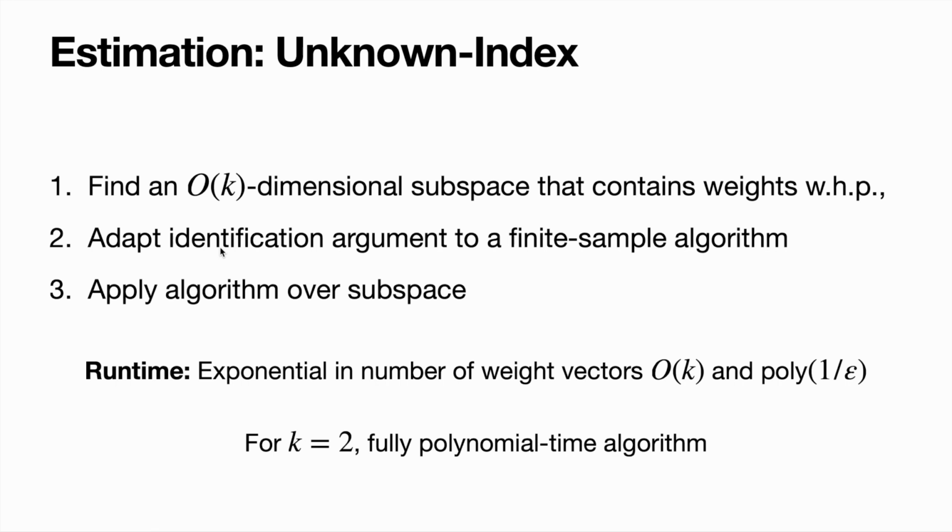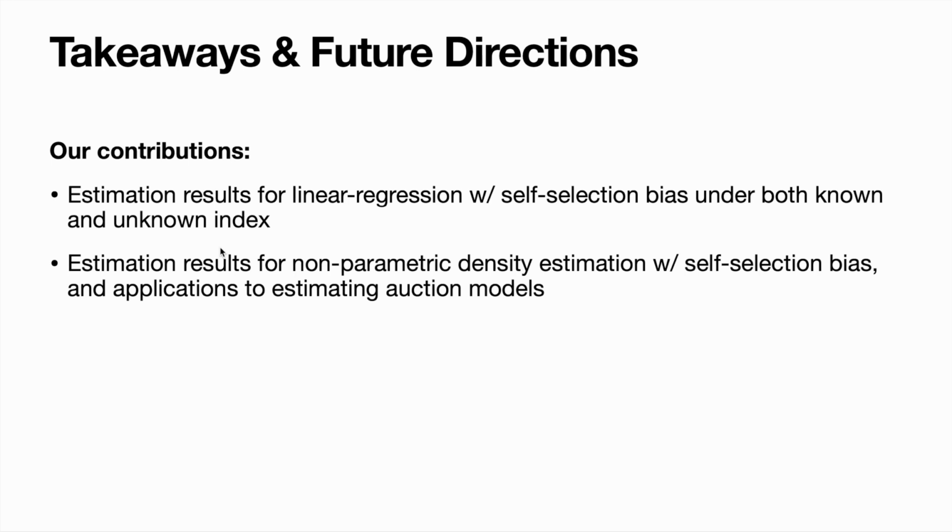And for K equals 2, you'll find the details of this in the paper, but we also have a fully polynomial time algorithm. In terms of takeaways and future directions, again, just to reiterate, our contributions in this paper were estimation results for linear regression with self-selection bias under both the known and unknown index settings. In concurrent work, also done with the same set of collaborators, we also have results for non-parametric density estimation under self-selection bias with applications to estimating auction models. And that paper appeared at EC 2022.